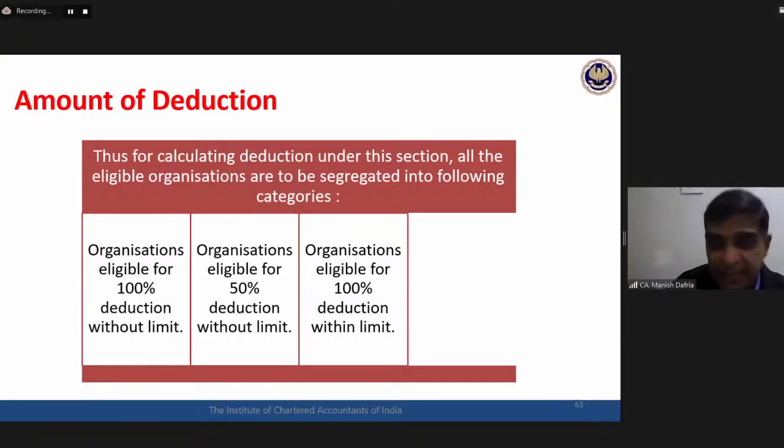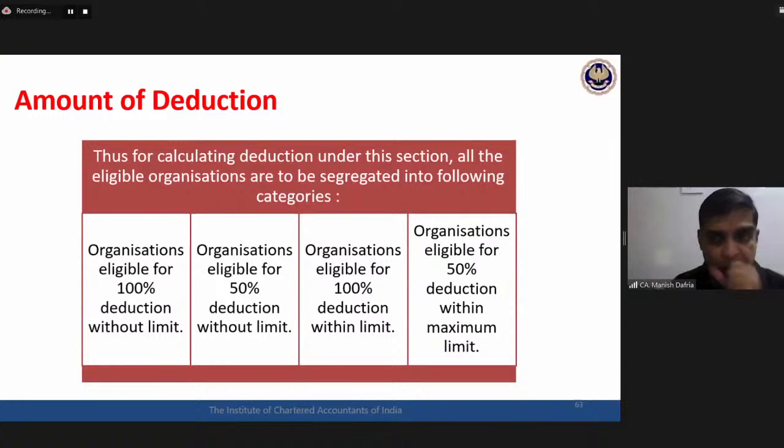now this is the third category where the deduction is available within the maximum limit, but then the 100% donation would be eligible for deduction. And then the fourth category is the organization where donation is eligible within that limit, and within that limit whatever donation has been given, only half, 50% of that donation shall be entitled for the deduction. So: 100% deduction without limit on donation, 50% deduction without limit on donation, 100% deduction with limit on donation, 50% deduction with limit on donation. These are four different categories.